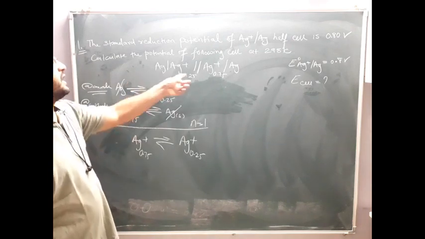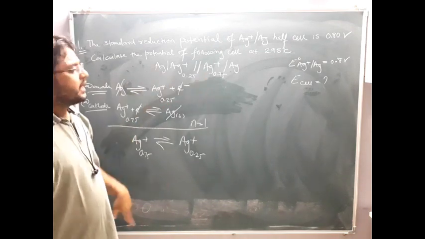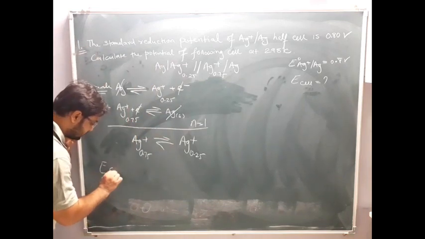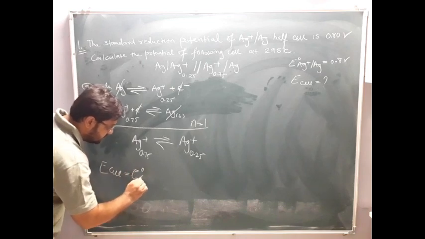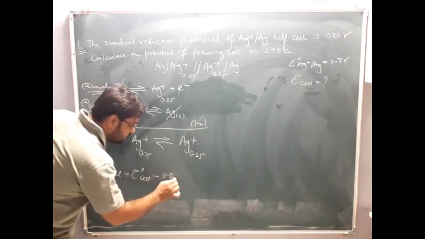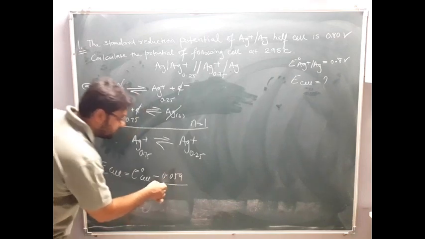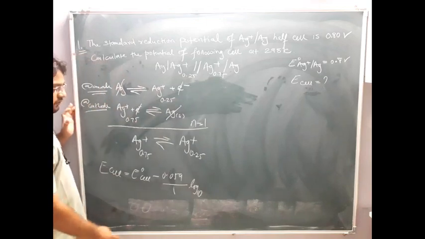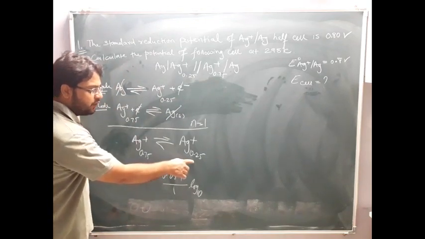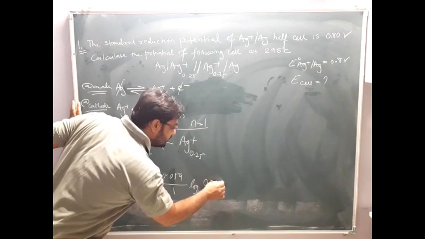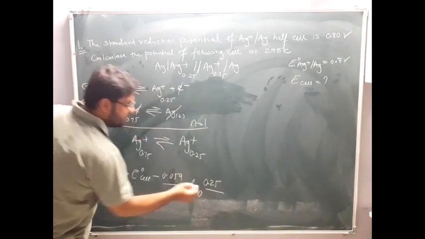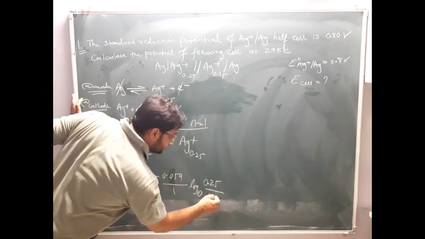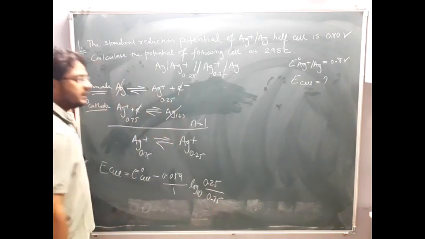As you can see here, this is a concentration cell. And for a concentration cell, E naught cell will be equal to 0. So E cell will be equal to E naught cell minus 0.059 upon n. How much is n? 1. Log to the base 10 of concentration of product. Who is on the product side? This Ag plus of 0.25, divided by concentration of reactant. Which is on the reactant side? This Ag plus, how much concentration? 0.75. Clear? Okay.